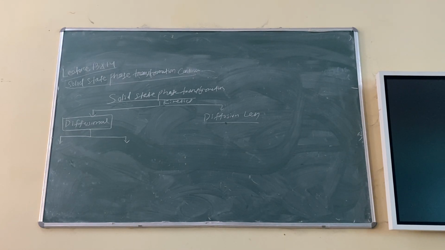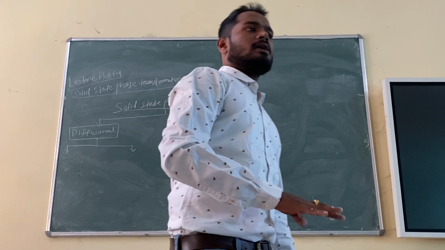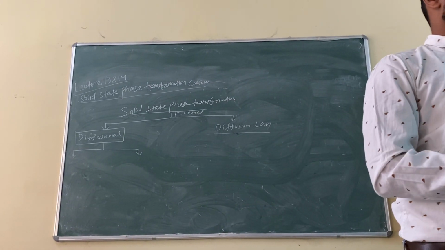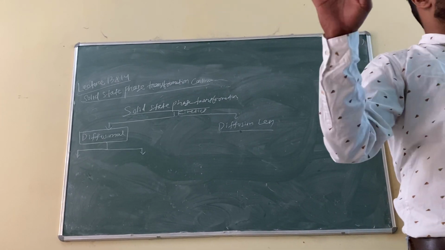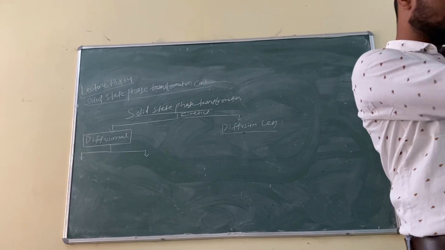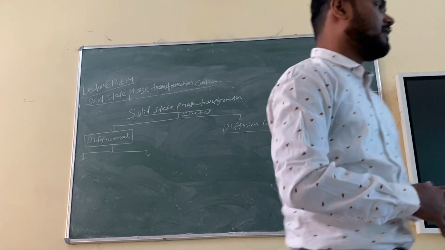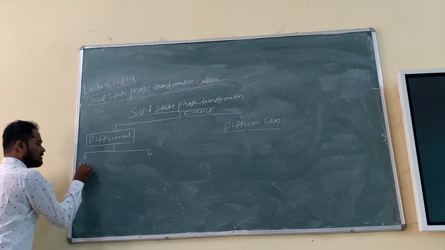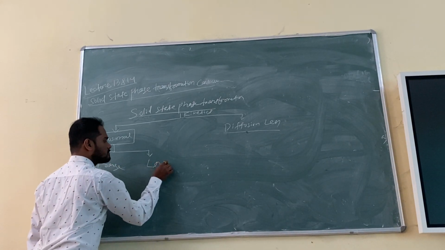Diffusional, where atoms will move. All atoms will move. For example, if steel is there, that is iron, obviously carbon will be there. If some alloying element is there, all will move. Iron will move, carbon atoms will move, and the alloying element, if present, will also move in a random fashion. They will take a different structure at the end due to this diffusion. Okay. So diffusional transformation may be short range and long range.